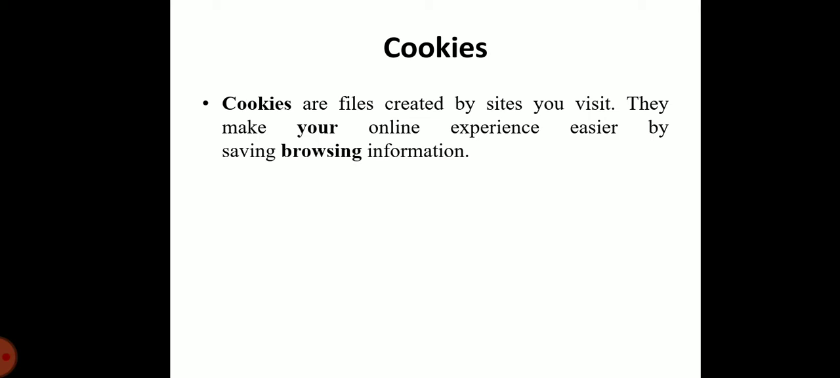The creation and storage of cookies depends on the implementation. However, the principle is the same.